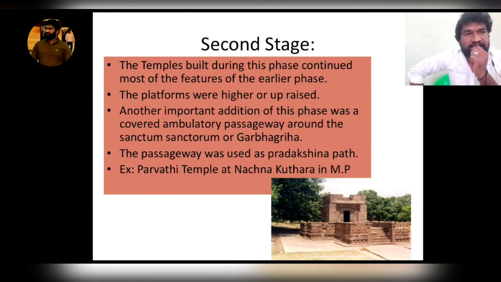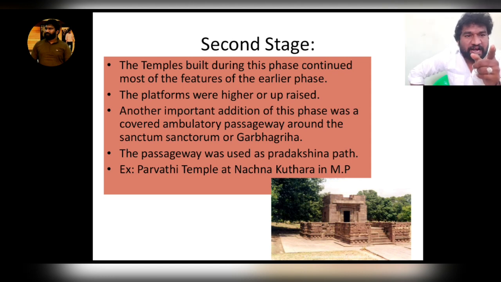And next, the second stage. If you look at the temple, it has an upraised platform, and the flat roof continued. Then they introduced an ambulatory passageway.